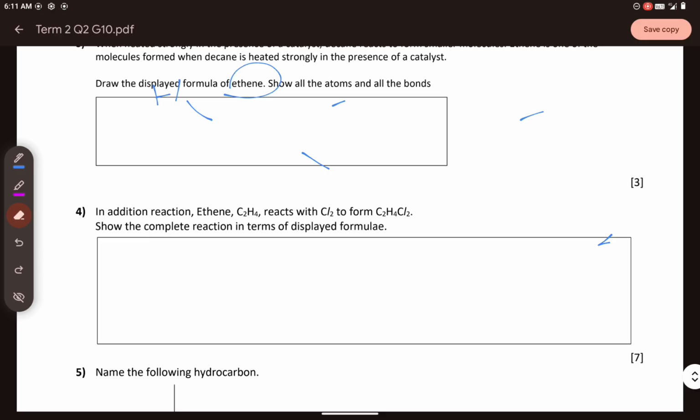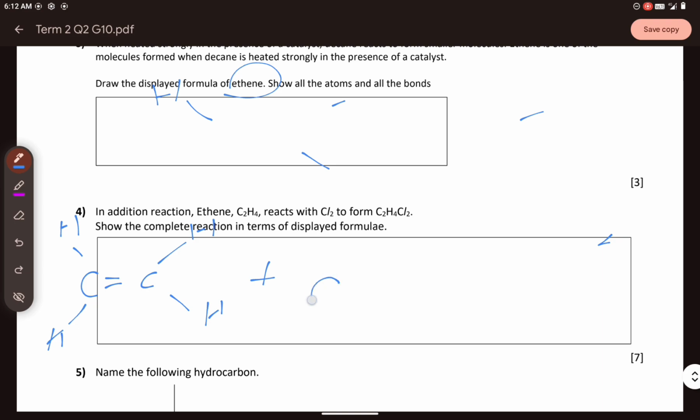So you have to draw the displayed formulae. The ethene looks like this, right? A double bond and then hydrogens. You just have to display everything. And then the next one, you should have plus chlorine gas.